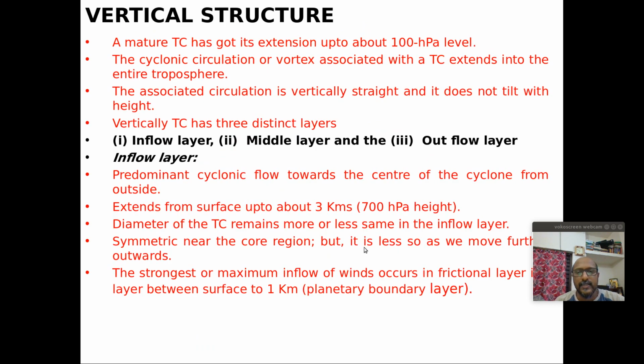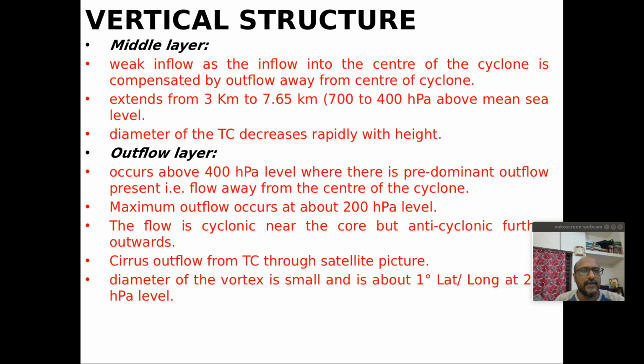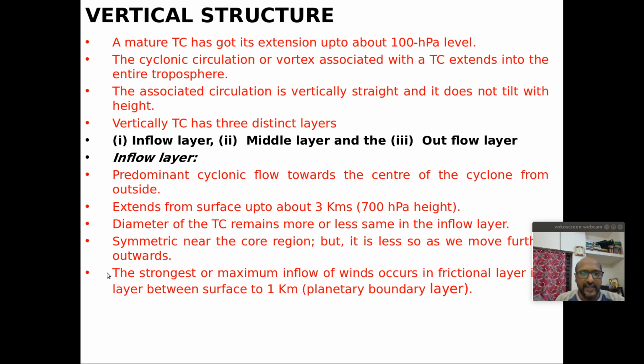Another thing is the vertical structure. We have studied the vertical structure of convective systems, but there is another vertical structure, that of the cyclones. In the lower level inflow layer, the moisture convergence is happening, and mostly the circulation is cyclonic, that means in the northern hemisphere it is anti-clockwise. Then the converging air will be lifted up. In the lower level you can find horizontal convergence, and in the middle level you won't find any horizontal convergence.